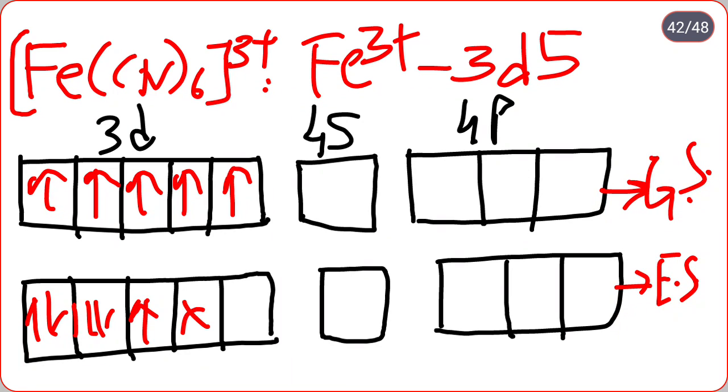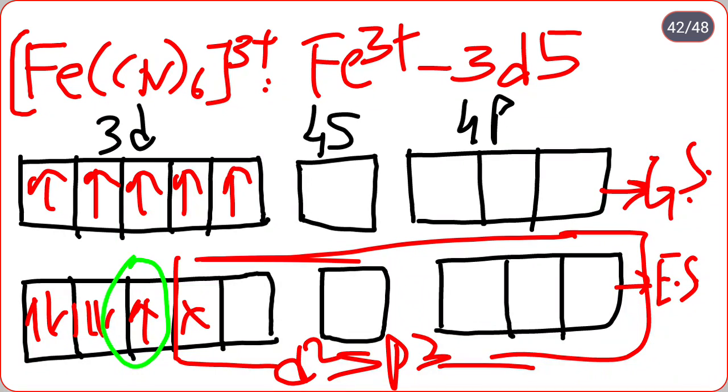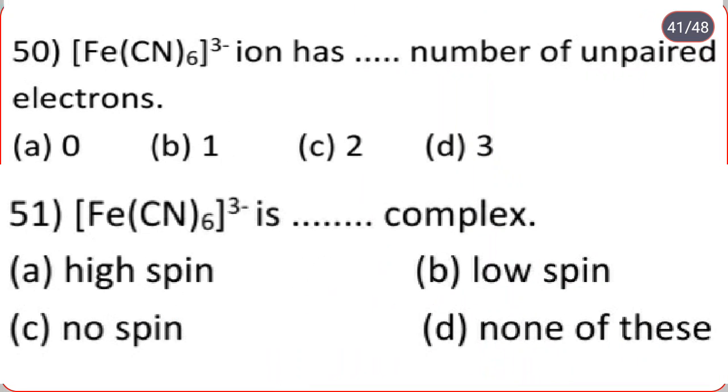So here it undergoes d2sp3 hybridization, and it contains one unpaired electron. It undergoes d2sp3 hybridization, therefore the geometry is octahedral. Hence the answer to that question is 1. [Fe(CN)6]3- ion has one unpaired electron, option B.